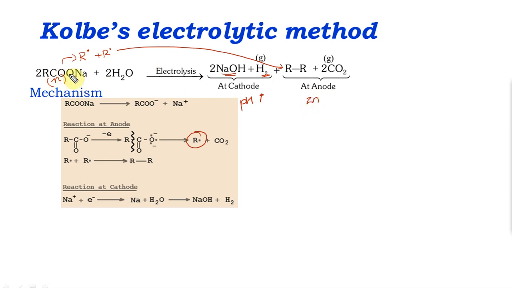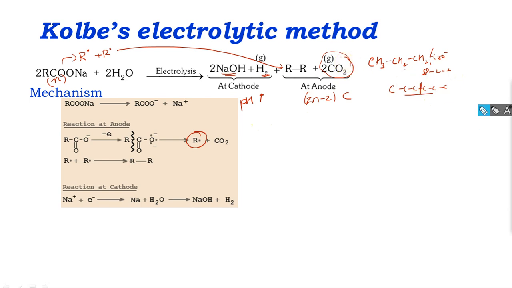Each molecule loses the COO group, so 2n minus 2 carbon atoms. For example, if I take CH3CH2CH2COO minus, I lose the COO, and this is the bond that is formed. There are 4 carbons, so 8 minus 2 is 6. Also at the anode, the gas liberated is a colorless, odorless gas that turns lime water milky.